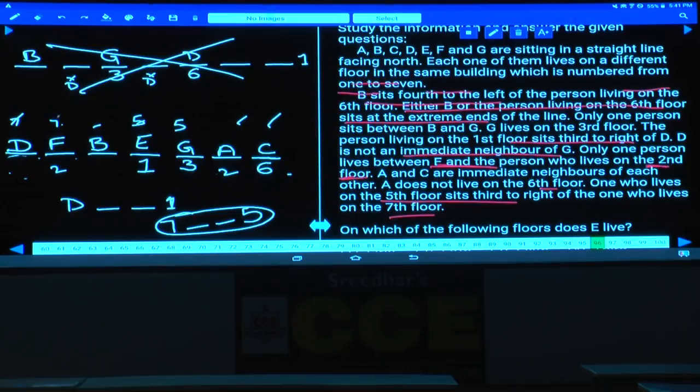And 7 cannot be at the first place, 7 cannot be at the second place, and 7 cannot be in this place as well. Then what is the only place? B must be the 7th floor, and the 5th floor person must be A, who sits third to the right of the 7th floor. If this is 5, it cannot be 2, and so who is 2? Now the person living on the second floor is F. Then 1, 2, 3, 5, 6, 7. What is left over here? 4 is left over. Done with this?